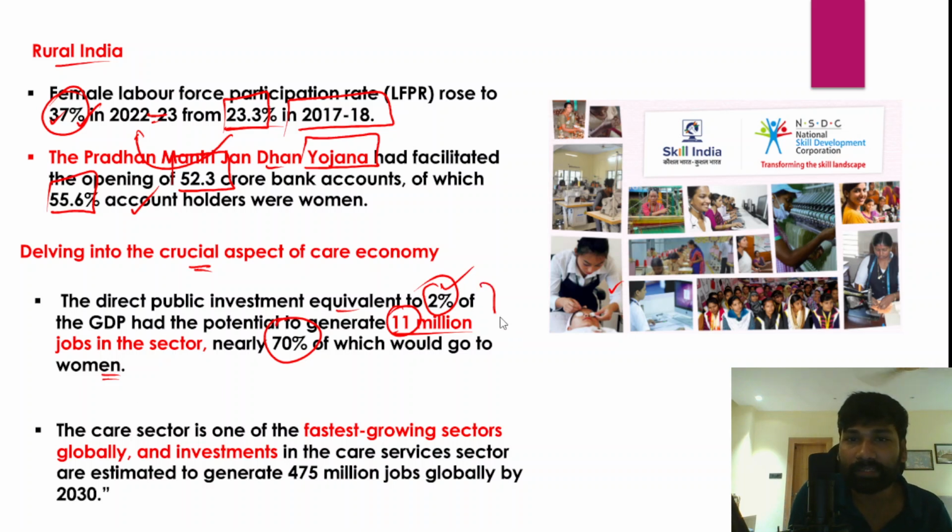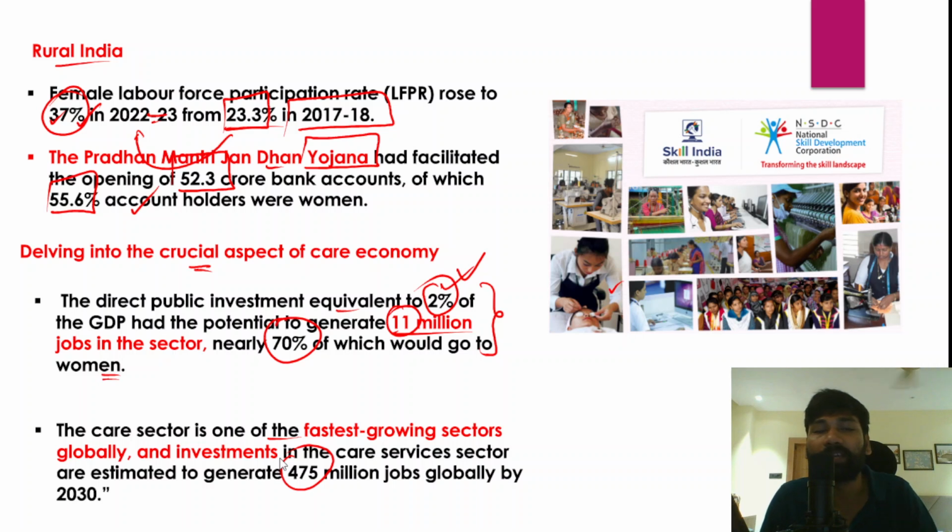So large scale employment opportunities would be created if we made substantial investments into it. And apart from that, the care sector is also one of the fastest growing sectors globally. According to some estimates, the care sector is estimated to generate 475 million jobs globally by 2030.